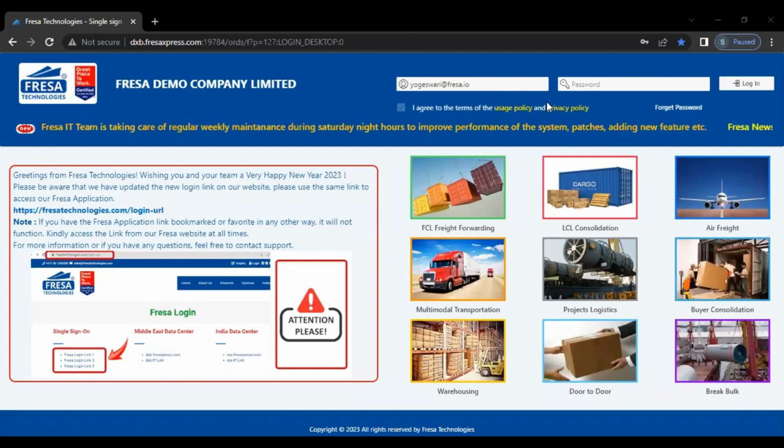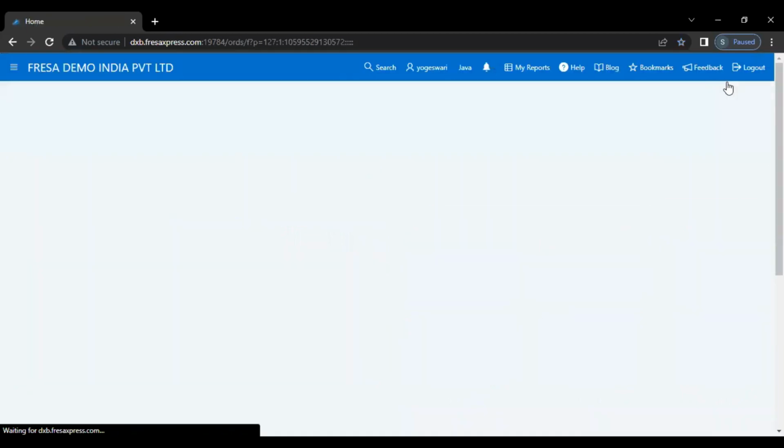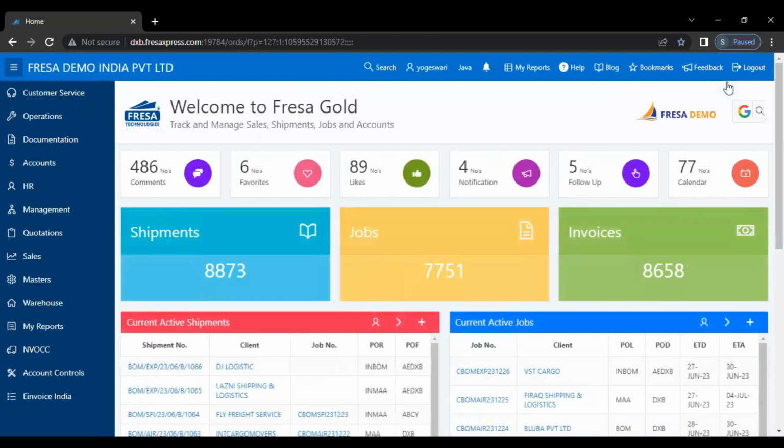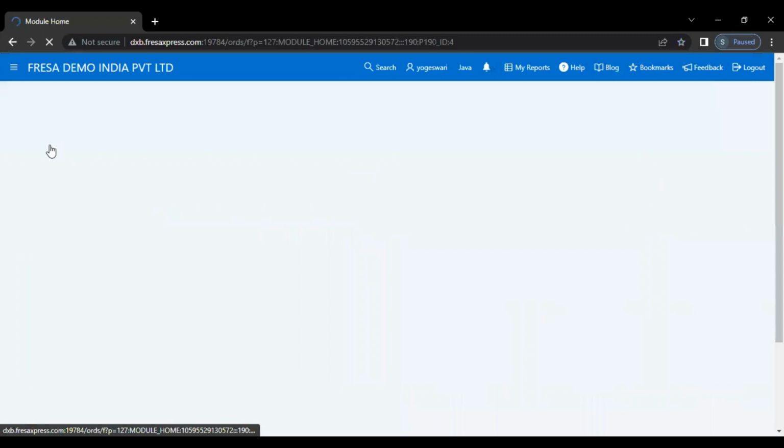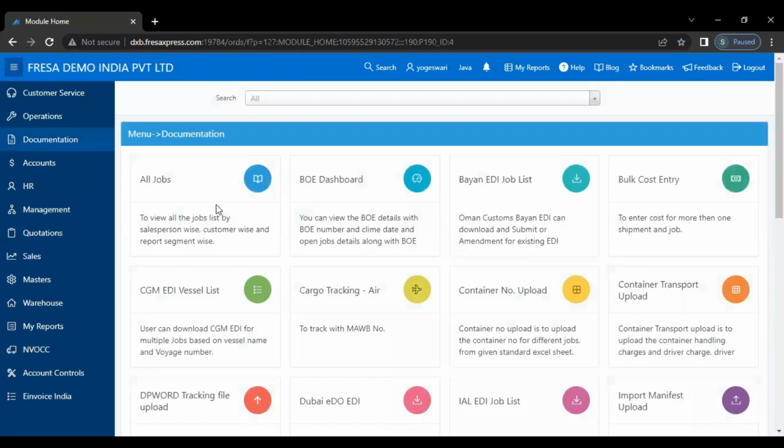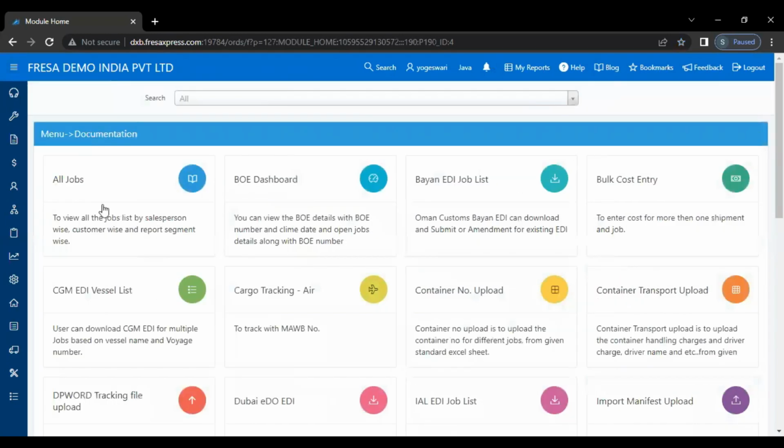In this video, we are going to see how to update the nature of cargo under job in the Fresa application. Initially, we have to log into Fresa application. After your successful login, this is how your dashboard looks. Now, go to the documentation module. Here, we have to select the All Jobs menu under the documentation module.